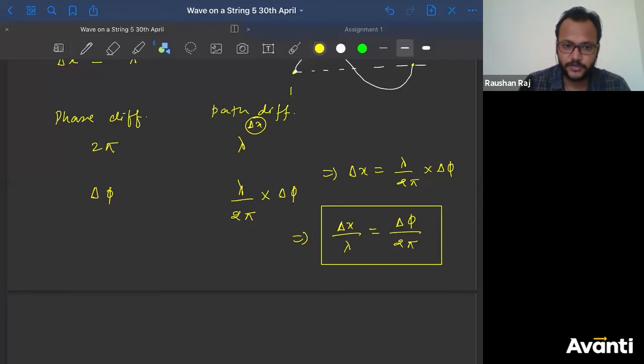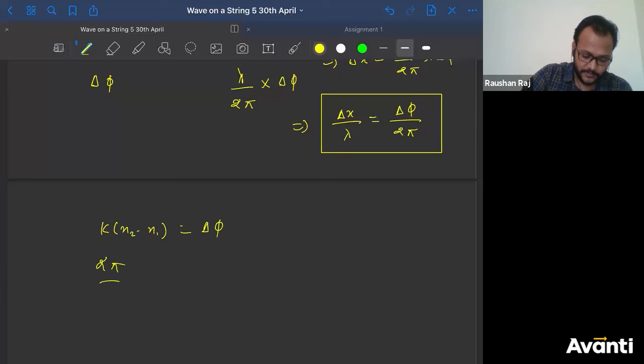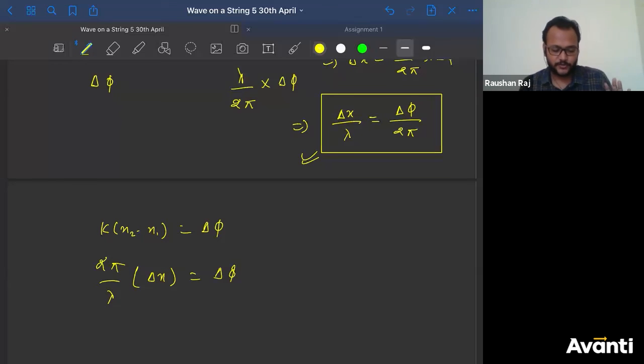इसको ऐसे याद रख सकते हो. दूसरा तरीका भी है, like if you consider two wave equations and if you keep omega as constant, then phase difference will be k x2 minus k x1. ऐसा भी कर सकते हो. You can write like this, k(x2 minus x1). This is what? Phase difference. k is nothing but 2 pi by lambda, and x2 minus x1 is what? Delta x is equal to delta phi. So you'll get the same answer. But unitary method करने के लिए मैंने ऐसे कुछ बता दिया, ठीक है?